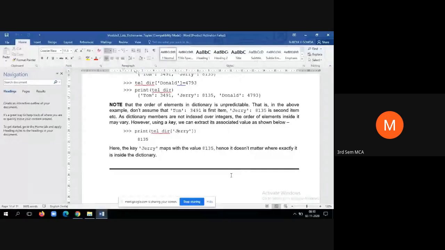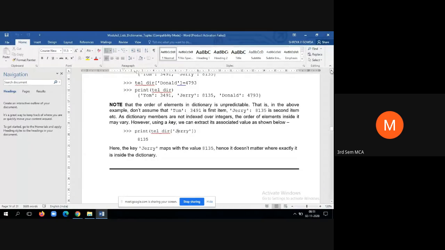Students, whenever we say dictionary, each key maps with a value. Each key has to map with some value, and it is allowed that you can have the values redundantly. That means, for example, the values of two keys can yield the same value. That is fine, but repeating the same key twice is not allowed. Always keep in mind that the keys are always unique, whereas the values can be redundant. What happens when you have the same value for more than one key?